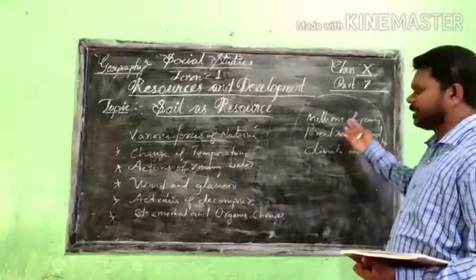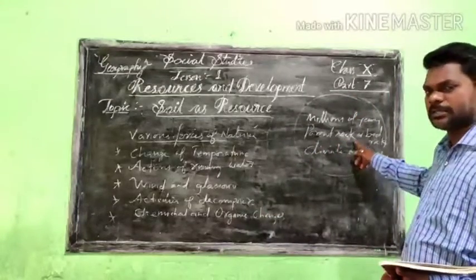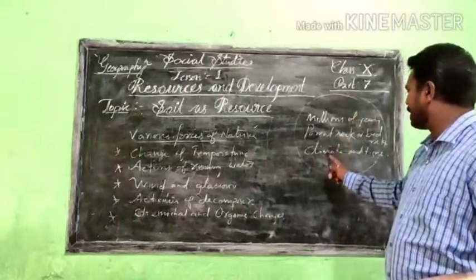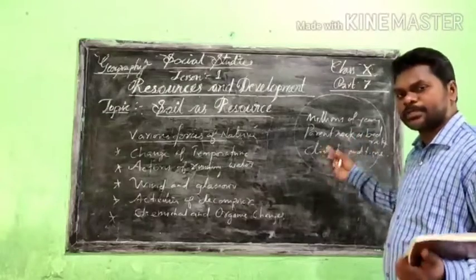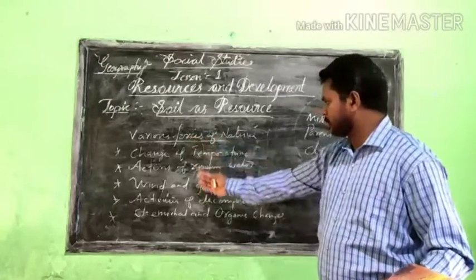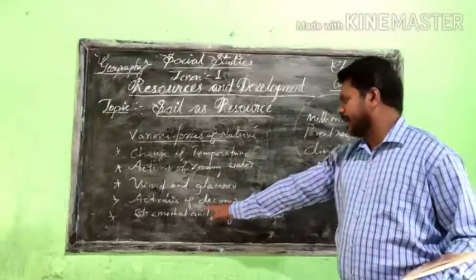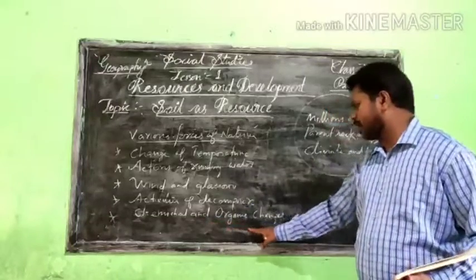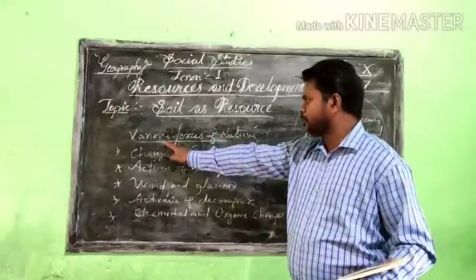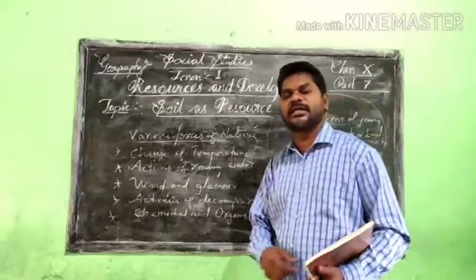I already told you it will take millions of years, not only one month, two months, or three months, but more than that. From the parent rock, otherwise the bedrock, soil forms, and climate and time are factors. It needs different types of climate and time to form the soil. So the various forces we understand are changes of temperature, action of running water, wind and glaciers, activities of decomposers, and chemical and organic changes. These are the factors that come under the various forces of nature. Because of the forces of nature, we can see soil form.